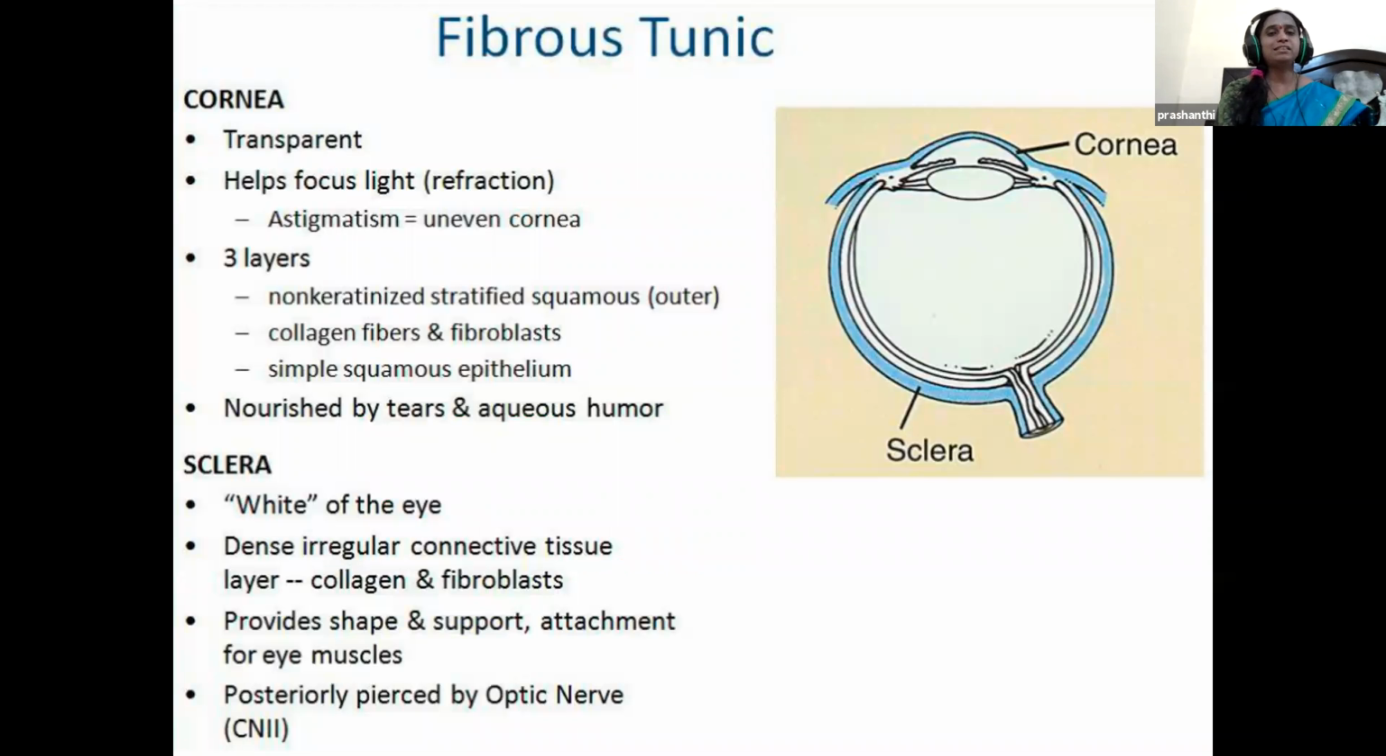The two parts of the fibrous tunic: the cornea is transparent, and the outside rays enter through the cornea, which is nourished by tears and aqueous humor. The major part, the white part of the eye, is the sclera, and the sclera is posteriorly pierced by the optic nerve.